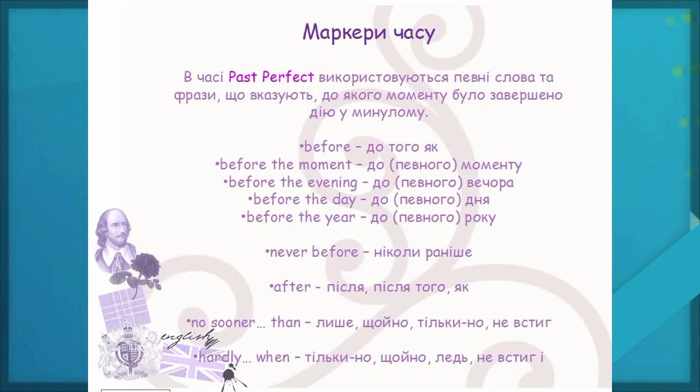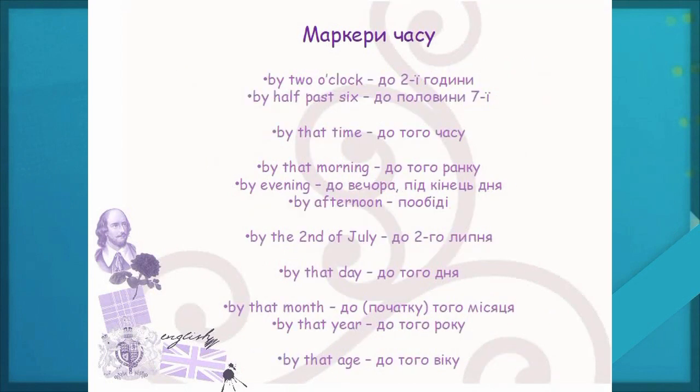Time markers that we use with past perfect: before the moment, before the evening, before the day, before the year, never before, after, no sooner than, hardly when, by 2 o'clock, by 6:30, by that time, by that morning, by evening, by afternoon, by the 2nd of July, by that day, by that month, by that year, by that age.